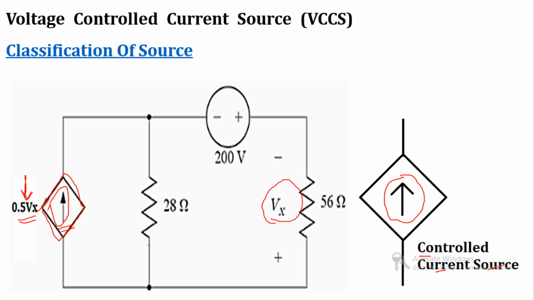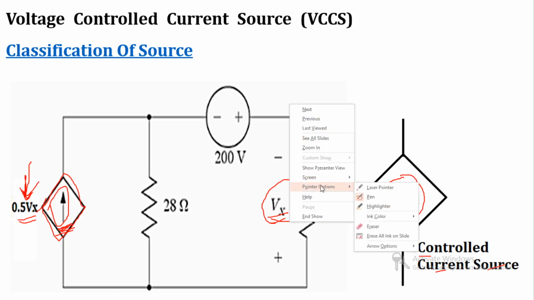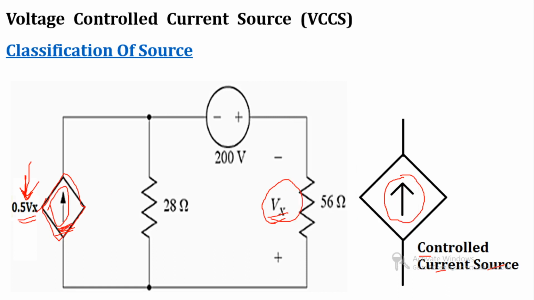So this is the controlled current source, and finally we can say that this is the voltage controlled current source, because the value of this current source depends on the voltage Vx. If this voltage is changed, then the value of this current source is going to change. So this is the full classification of sources.